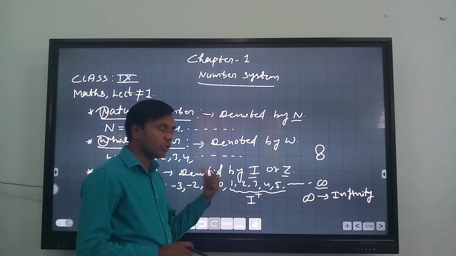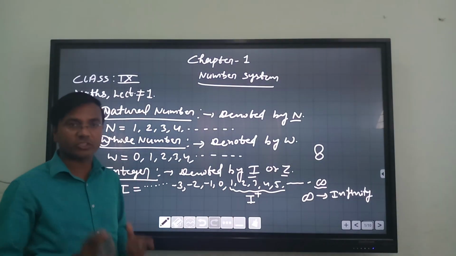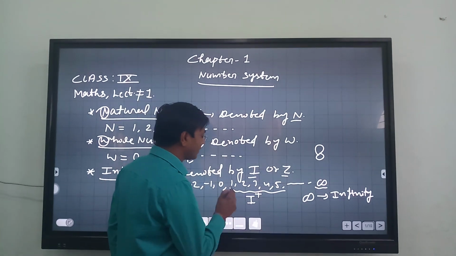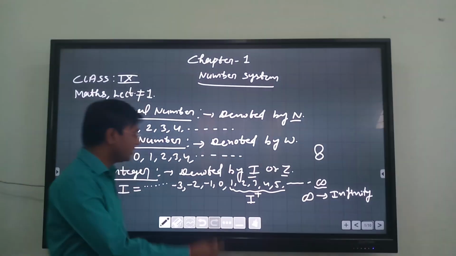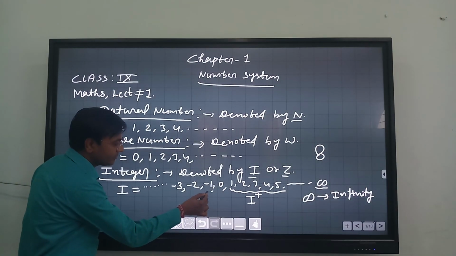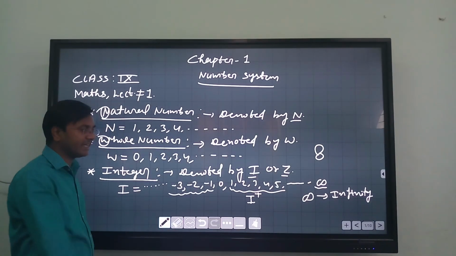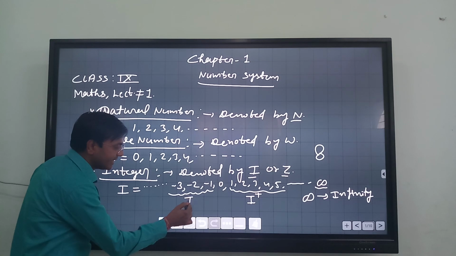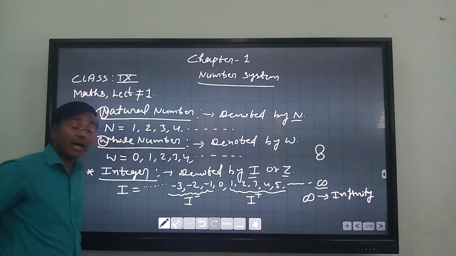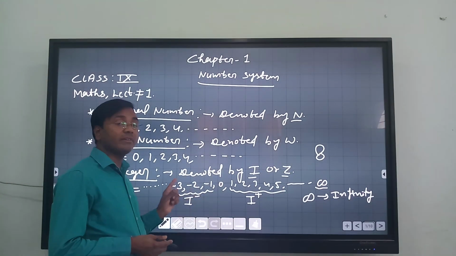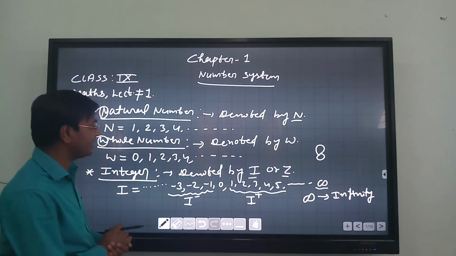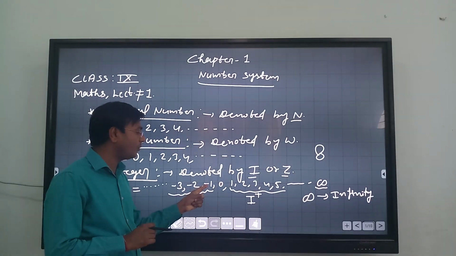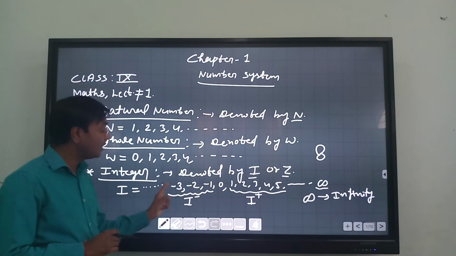So if we are asked to write the list of positive integers, we have to start with 1, 2, 3, 4, 5 and so on. Similarly, look at the natural numbers coming with a negative sign, which can be categorized as I minus. I minus means negative integers. So if somebody asks to list the negative integers, you will start writing from -1, -2, -3 and so on